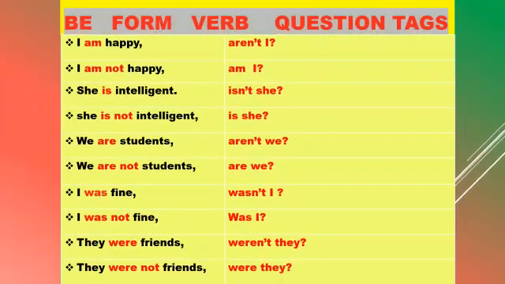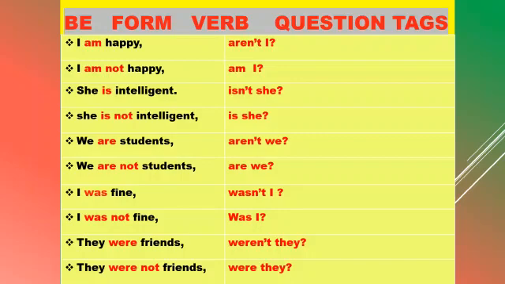In this slide, we are going to see be form verb question tags. I have given you a few sentences. Identify the be form verb in each sentence. Am, is, are, was, were. Yes, I have given both positive and negative be form sentences. So now we are going to see how to write question tag for these sentences.